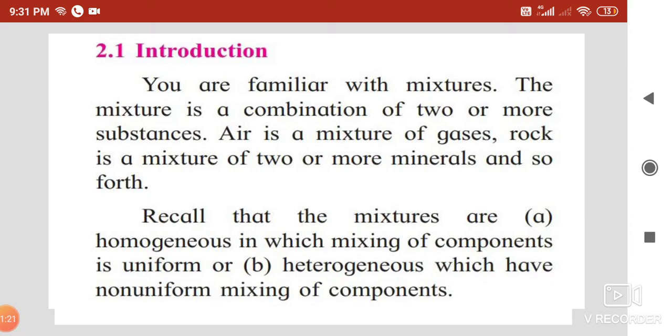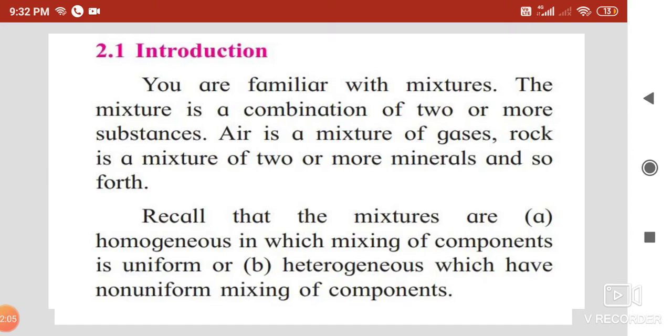Now for a heterogeneous mixture, both the substances mix, but they are not in the same phase. For example, if I mix kerosene and water, we would see different layers, one oil layer and one water layer. Here both the substances do not get mixed, so it is a heterogeneous mixture. Even if I take soil and water, we see two layers, soil layer and water layer. It is a heterogeneous mixture.